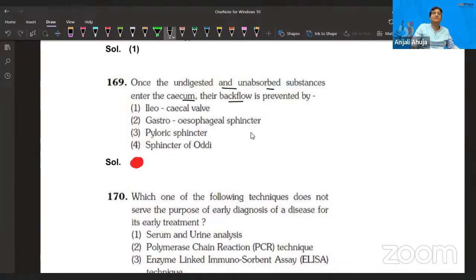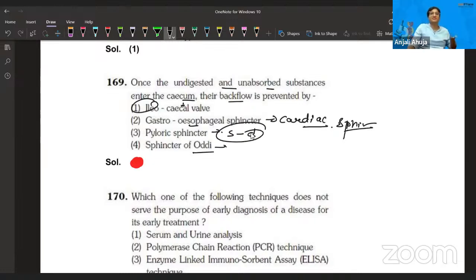Once the undigested and unabsorbed substances enter the cecum, their backflow is represented by the ileocecal wall because it's related with the cecum. Gastroesophageal, that's stomach and esophageal, they are talking about the cardiac sphincter in this point. How come? There is no logic, right? Pyloric sphincter, no, that's present between the stomach and duodenum. Sphincter of Oddi is also present here by the pancreas, where the bile ducts, common hepatic duct, and all that, they are meeting. So definitely it's the first one. So this question is very direct because cecal is cecal.